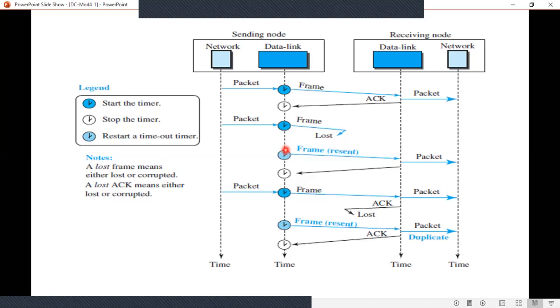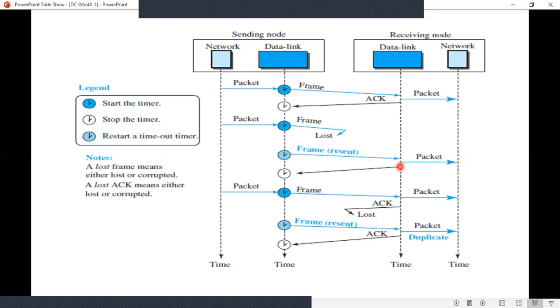If it sees that the acknowledgement is not received within the time, this particular sending node will resend the frame. It already has a copy of the frame, so it will resend the frame again. The receiving node will receive the frame, decapsulate it, and the packet is sent to the network layer.